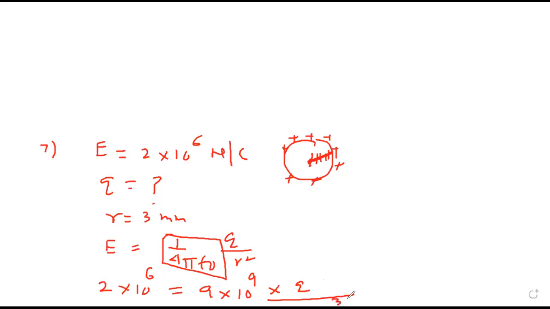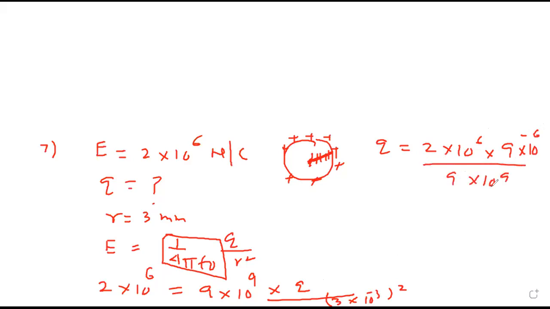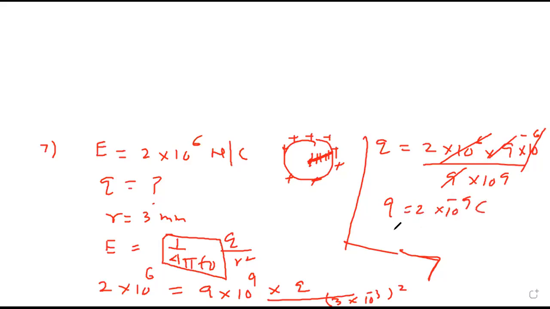R is 3 millimeter. That is 3 into 10 raised to minus 3 meter and square of that. So I can say Q is 2 into 10 raised to 6, 3 square is 9 into 10 raised to minus 6 upon 9 into 10 raised to 9. Any doubt till this? No, sir. 9 cancel, 10 raised to minus 6 plus 6 cancel. 2 into 10 raised to minus 9 coulomb.